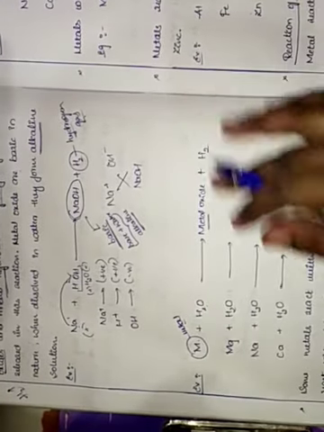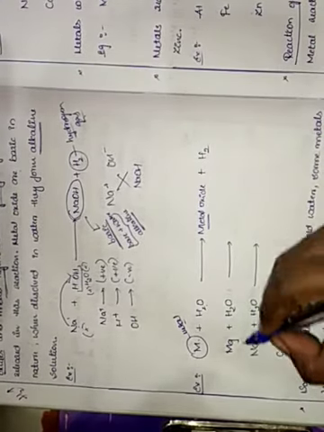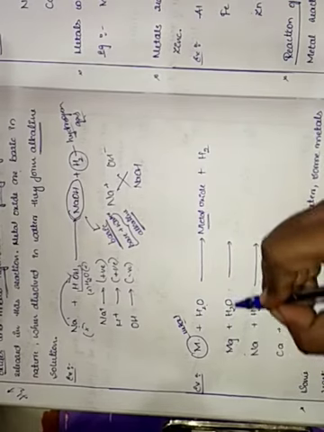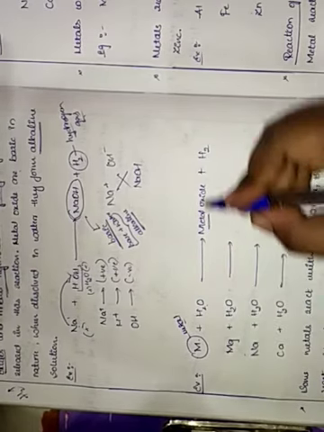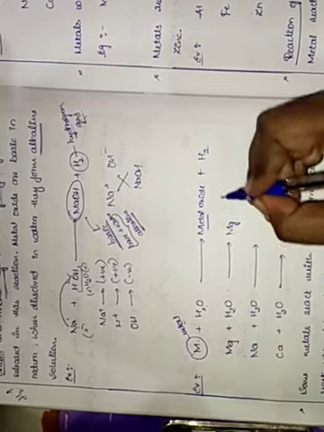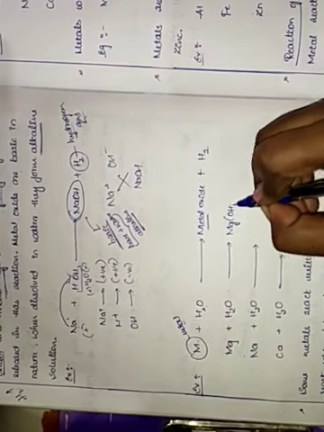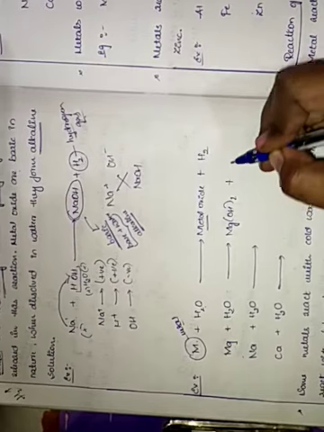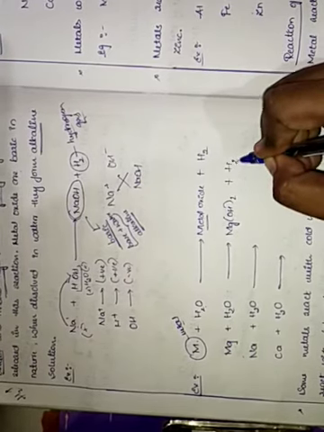Similarly, taking examples of metals. Magnesium is a metal which reacts with water to get Mg(OH)2, again releasing some hydrogen gas.